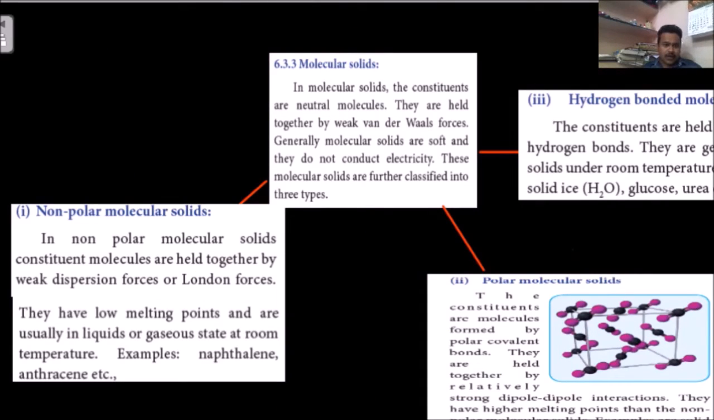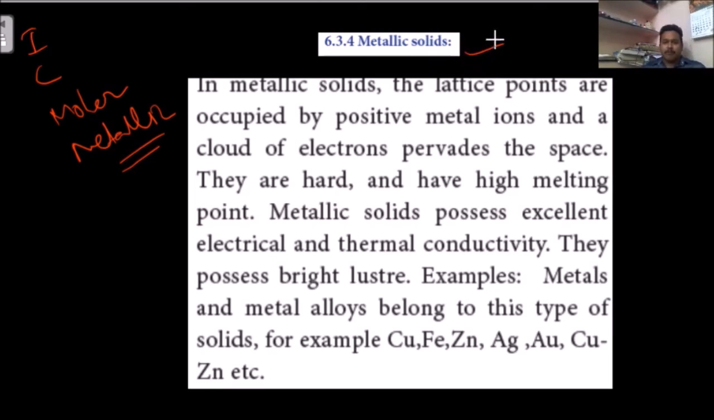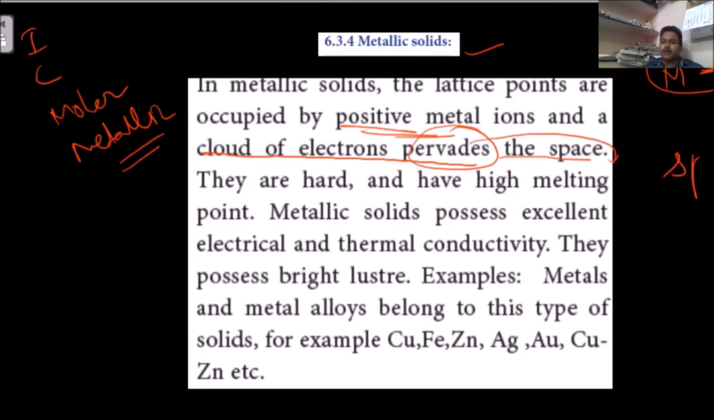This is what we discussed right now. And finally, already ionic solids we discussed, covalent discussed, molecular discussed. Finally, this is metallic solids. The name itself is there. What bonds are there? Metal. So there is a metallic bond. Here what we have to observe is, lattice points are occupied by positive metal ions, and a cloud of electrons pervades the space. Pervades means spreading in the space.